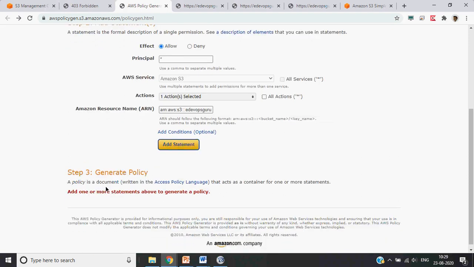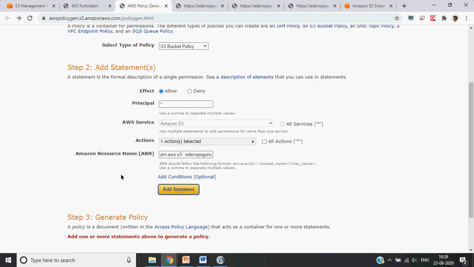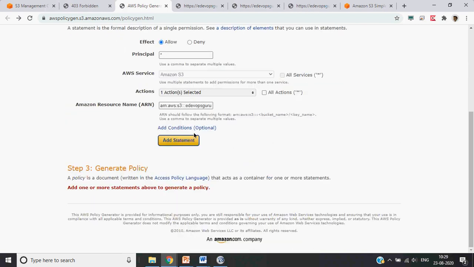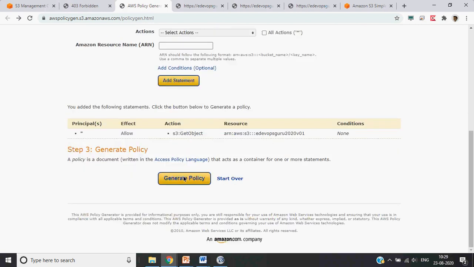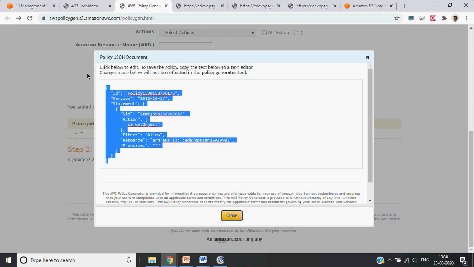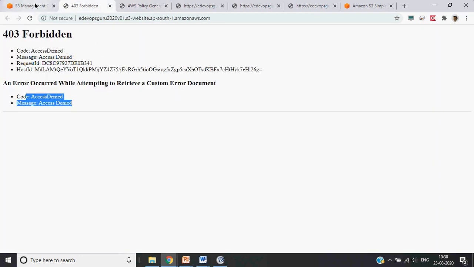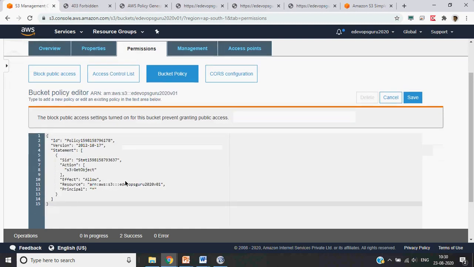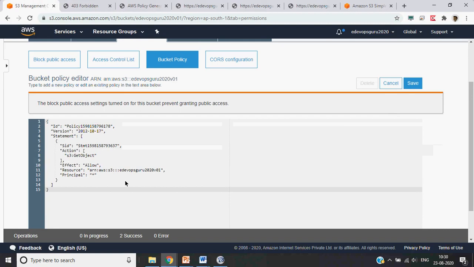So if we see, we don't have a statement. But this is what policy has been generated, so we can just copy this policy. This is one way, or otherwise you can use whatever is there in the PPT.